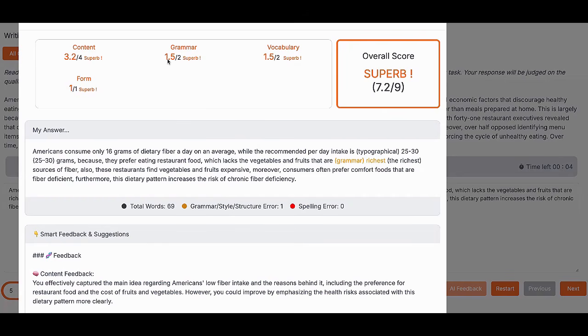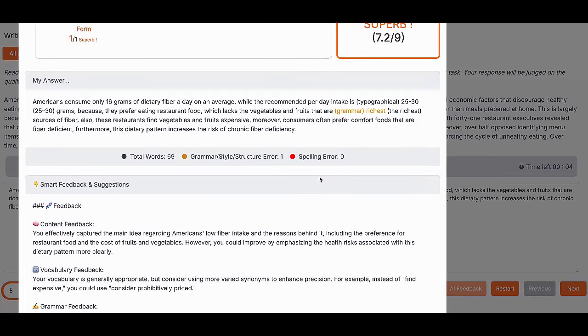But in the real exam, the grammar score will be almost 1.8, 1.9. Our application is slightly again stricter in every area. So grammar is good. There is only one small minute error, nothing much. So let's look at the feedback. You effectively capture the main idea regarding American slow fiber intake and the reasons behind it.